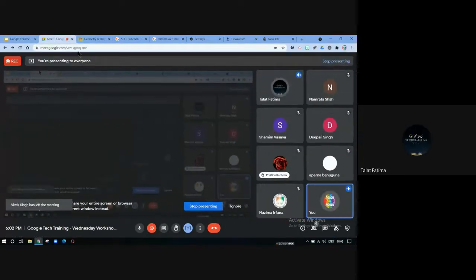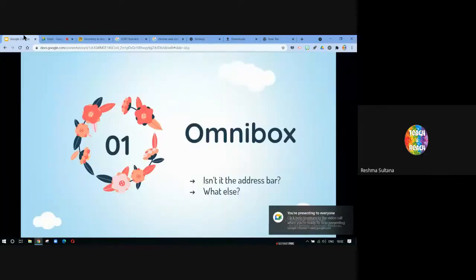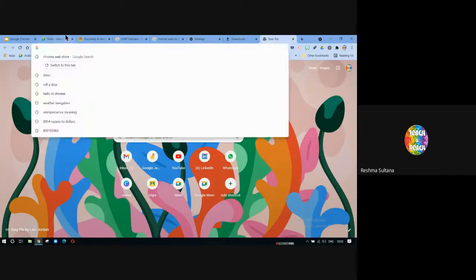Now, also it's a box, it's like a search box where you can search for anything without downloading it. Great, without actually having to open a calculator or a translator or do these things. You can directly use the address bar. This thing, very good. Thank you, Talat ma'am.